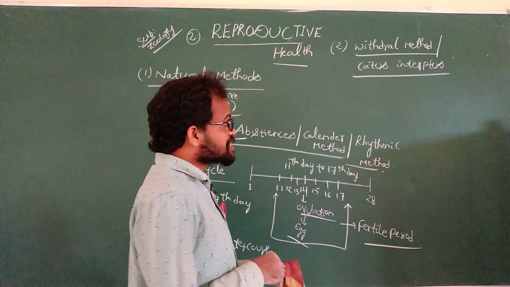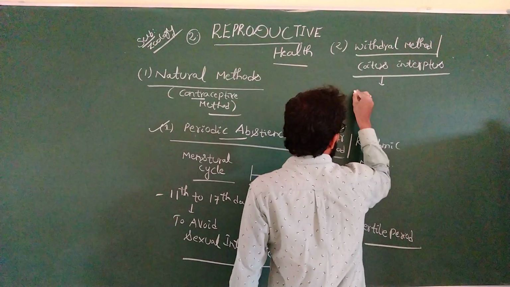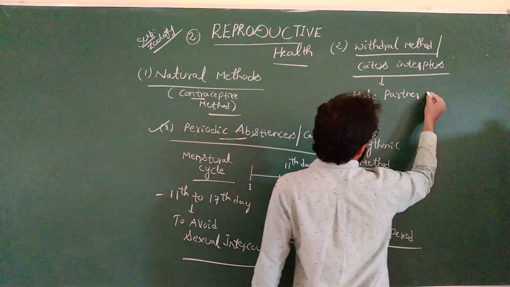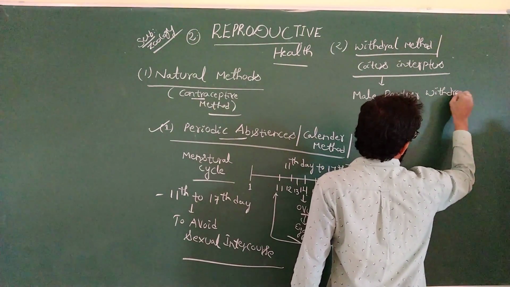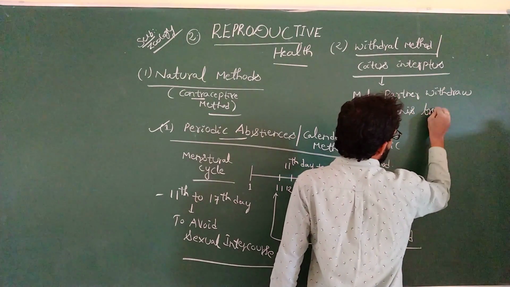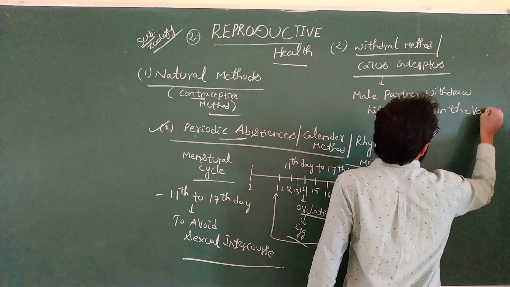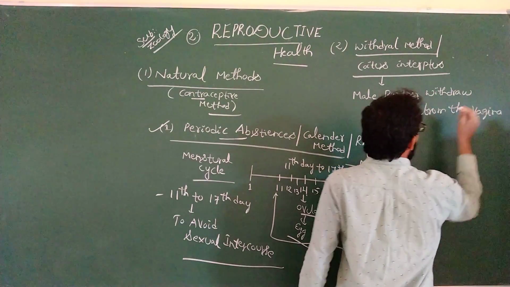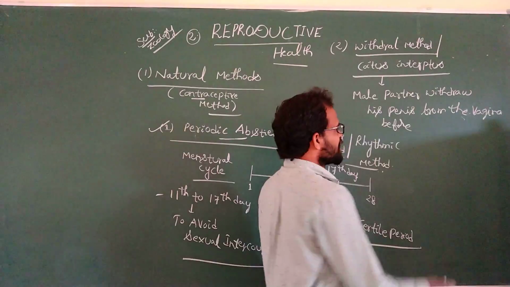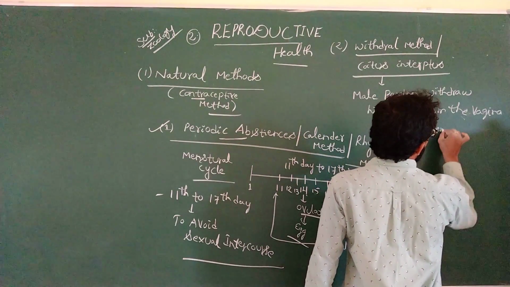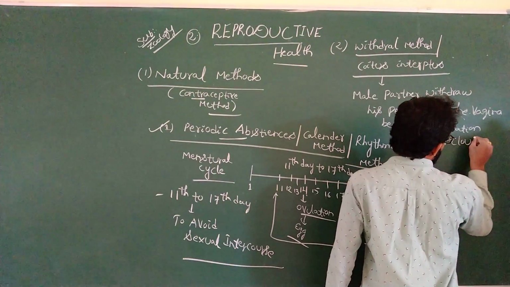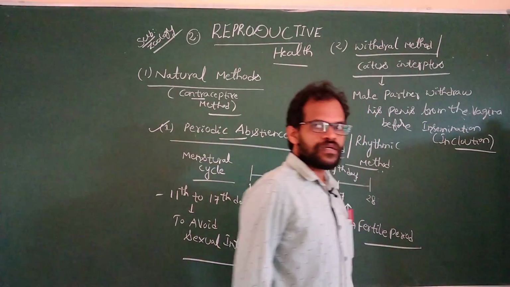What is the second method? Withdrawal method, coitus interruptus, means the male partner withdraws his penis from the vagina before insemination or ejaculation.